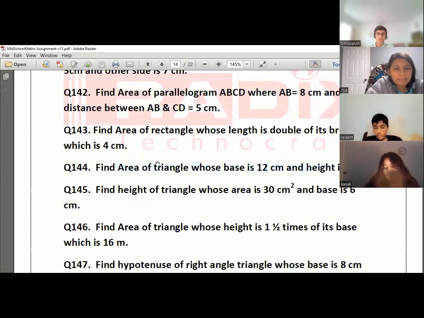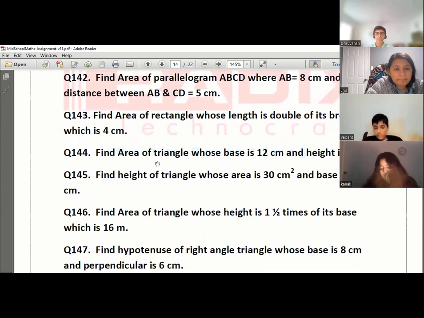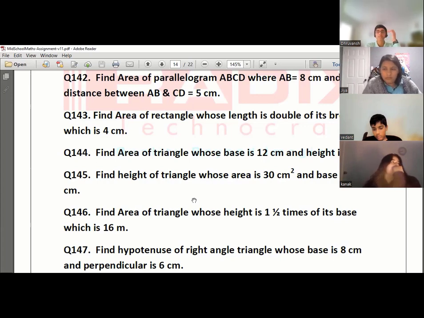Question 146. Find area of triangle whose height is 1.5 times of its base, which is 16 meter. What is the formula or what is the concept to find out area of a triangle, Dhruvansh? You are on mute. Half times base times height. Correct? What is the concept of base and height? Anywhere, if this is the base, this is the height. This is the base, this is the height. This is the base, this is the height, right?